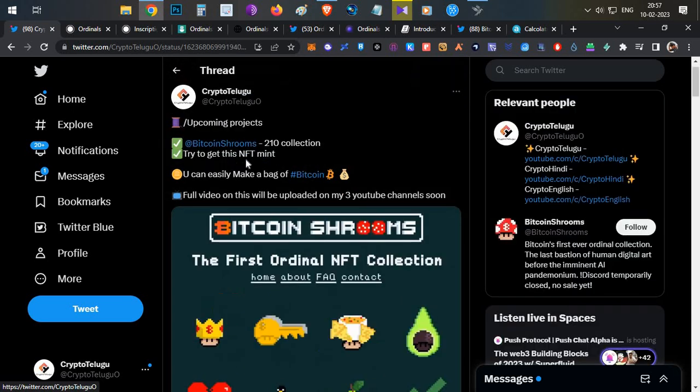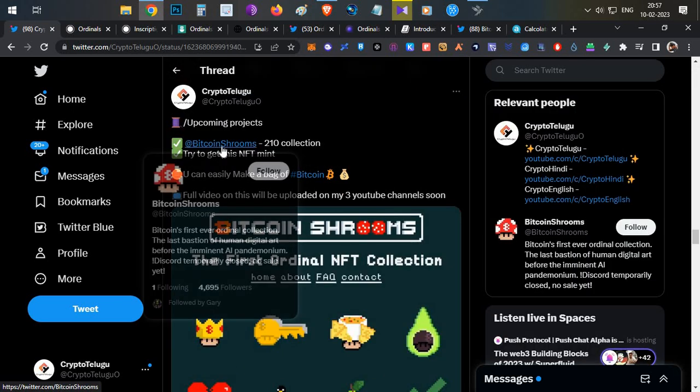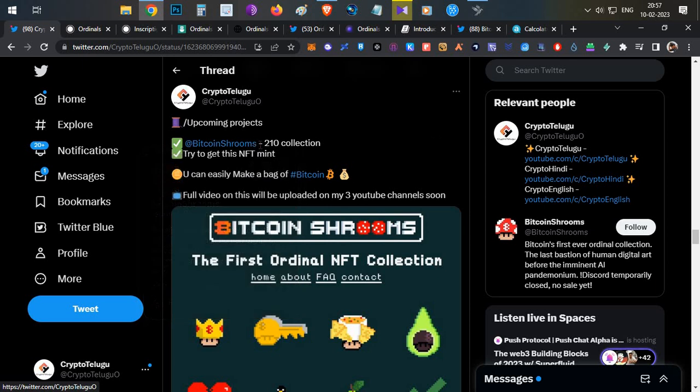Now coming to upcoming projects, Bitcoin Shrooms is one of the projects with inscriptions below 10,000, and there are 210 collections available right now. These NFTs are already inscribed on the blockchain, but no official sale has happened. In future they might conduct a sale, so we have to wait for that. Do follow them. If they launch a sale, you can participate, get some project NFTs, and make some money.